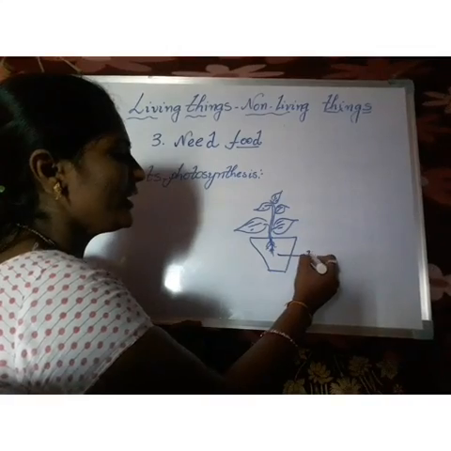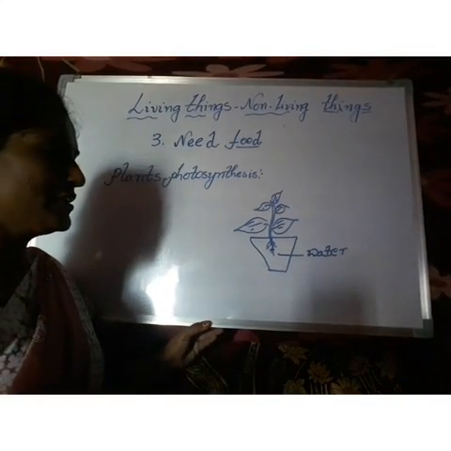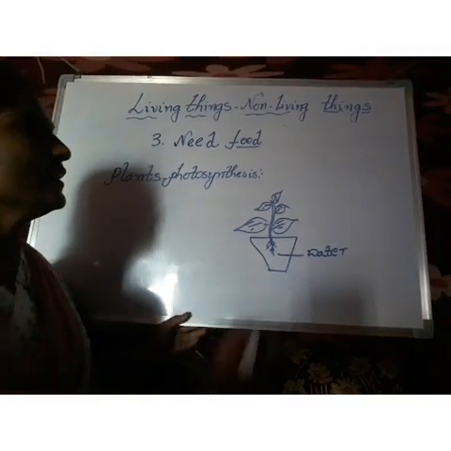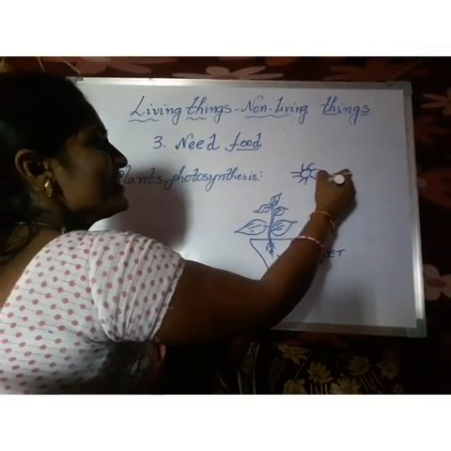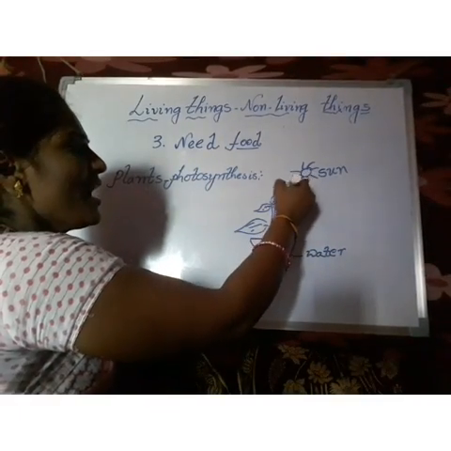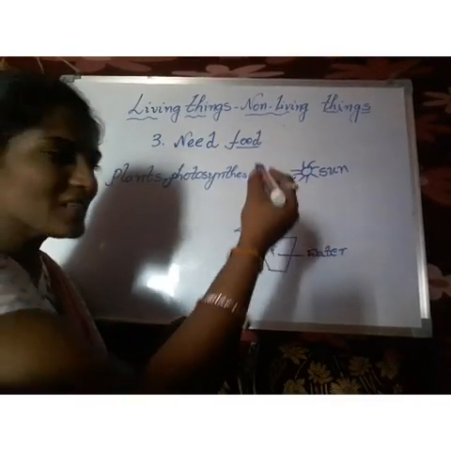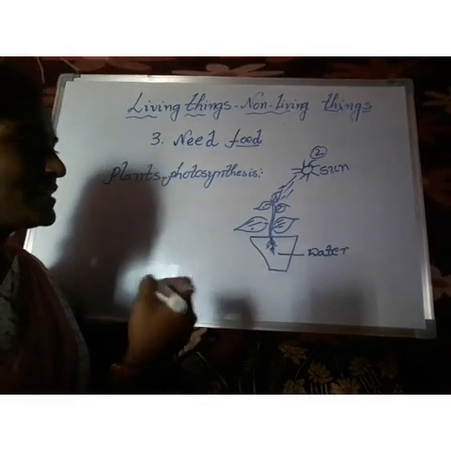So, water is one element for preparing their food. And after that, who is giving light? Come on, say sun. Okay, sun is giving sunlight, and this is the second material.